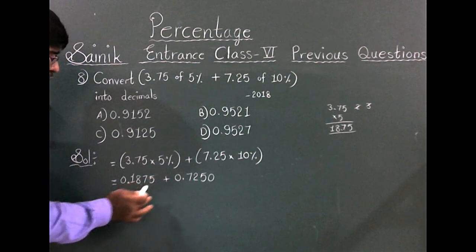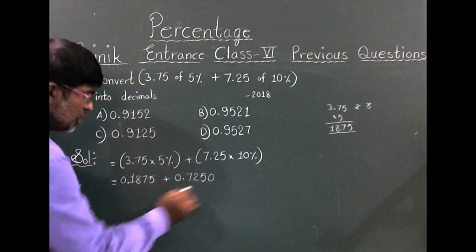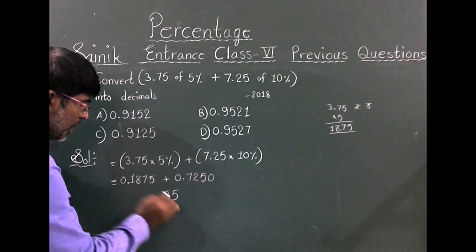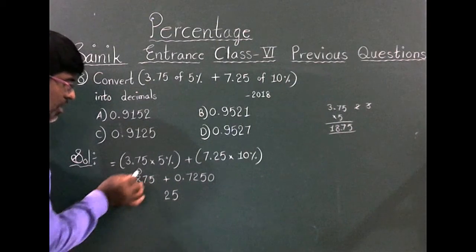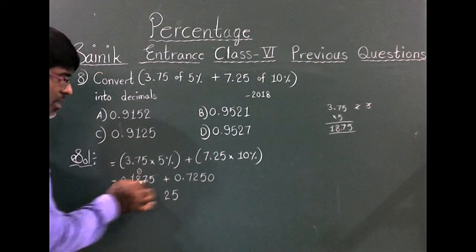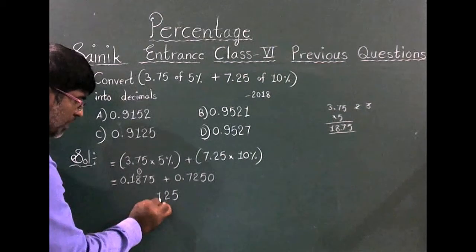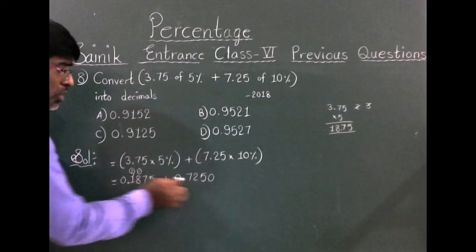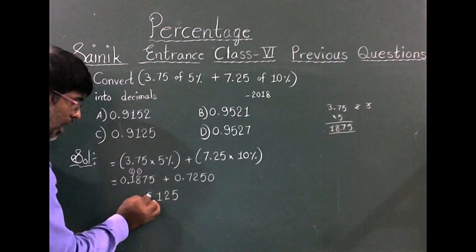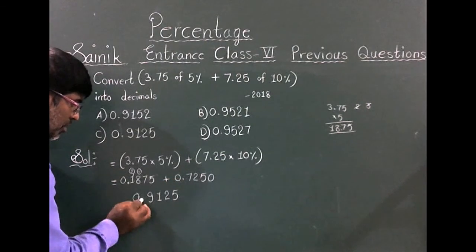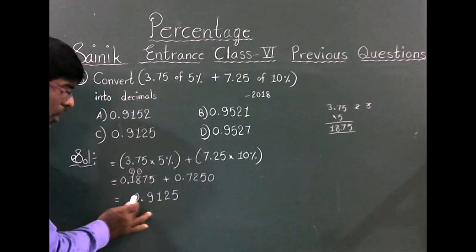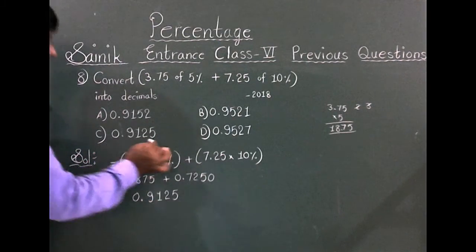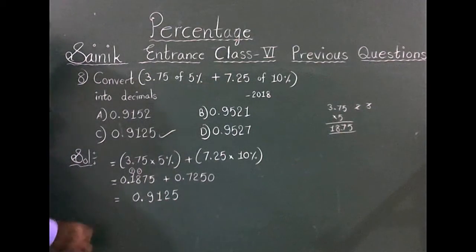Now add these two values. 5 plus 0, 5. 7 plus 5, 12, 1 carry to 8, 1 plus 8, 9. 9 plus 2, 11, 1 carry to 1, 1 plus 1, 2. 2 plus 7, 9. Okay, after that point, 0.9125. So option C is the correct answer.